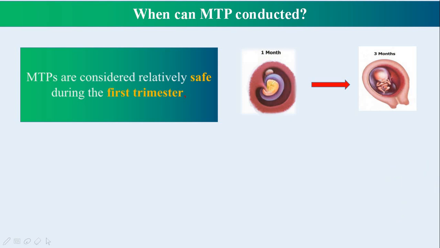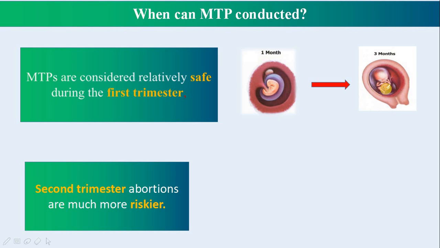You've seen that in the first month the heart is developed, and in the second and third months the other organs are developed. Here you can see during the third month almost the structure of the baby and most of the organs are formed. Now MTP during the second trimester is riskier. The second trimester is from 3 to 6 months. Here you can see at 6 months the baby is fully grown, all the parts are grown. So at this point of time MTP is considered to be riskier for the mother.